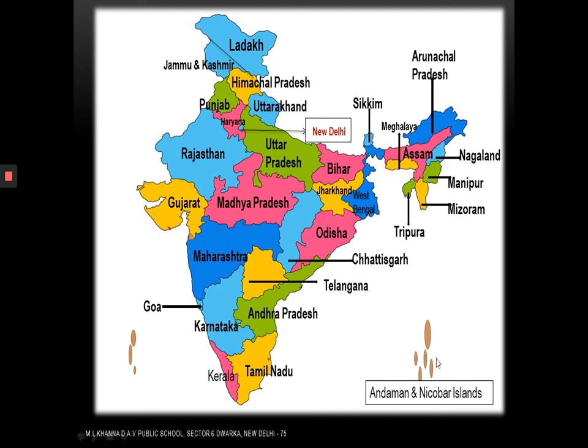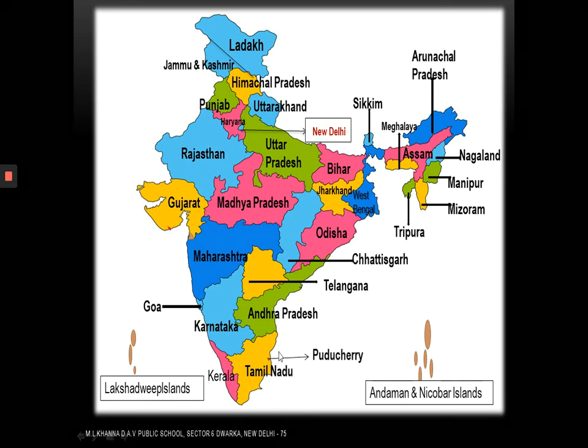These are the group of islands which are in the Bay of Bengal. I hope all of you know an island is a land that is surrounded by water from all the sides. So Andaman and Nicobar Islands. Next union territory is Lakshadweep Islands. They are in the Arabian Sea. Next we have a small union territory here. It's Puducherry. Can you see Puducherry?